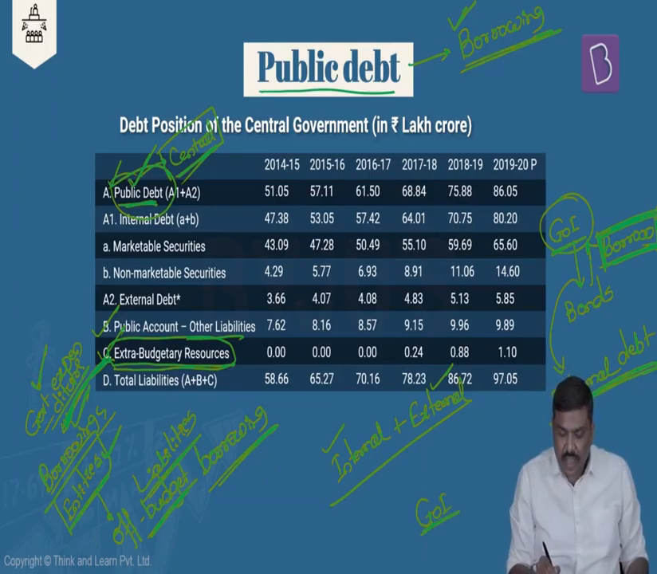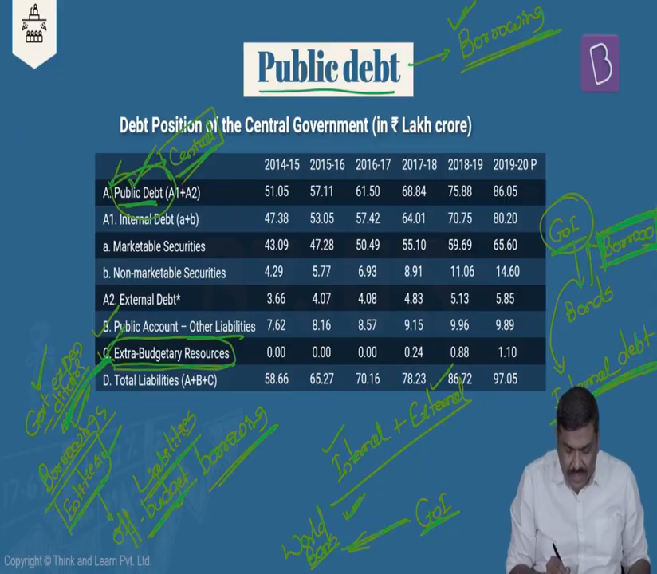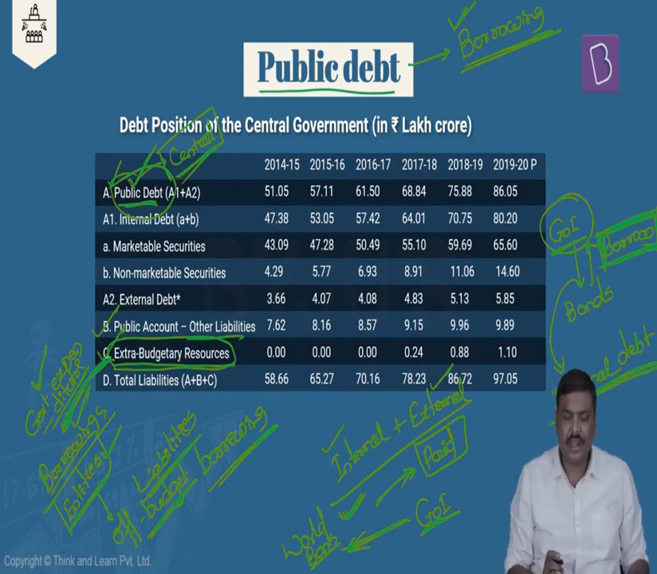And imagine the same government of India borrows from the World Bank. This borrowing done by the government of India from the World Bank essentially has to be paid by the government of India, but this borrowing the government has done in the external market. And because the government has borrowed from the external market, I'll simply call this external borrowing or external debt. So remember this.